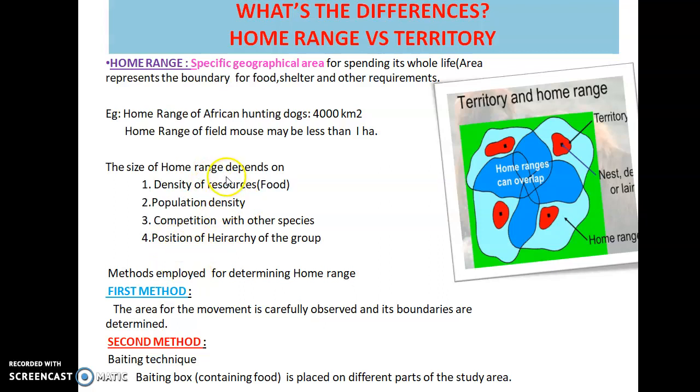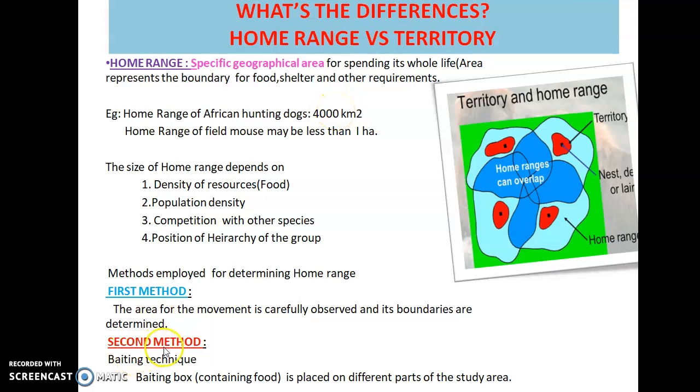Then for determining this home range, two methods are generally employed. What are they? The first method is called the movement method. How can we determine the home range of a particular animal? Here we are carefully observing the movement of that particular animal and its boundaries are determined. For example, in the case of hunting dogs, we chase them, or their movement is carefully observed by us and its boundaries are determined. And from this analysis we get this particular area.